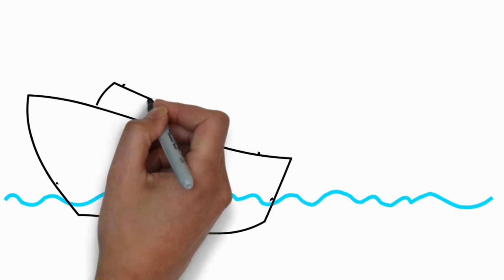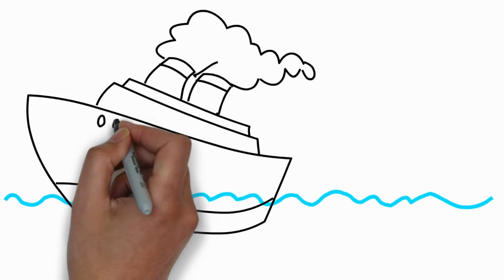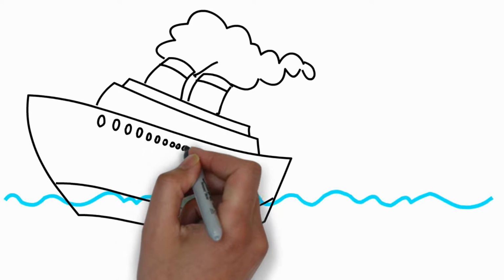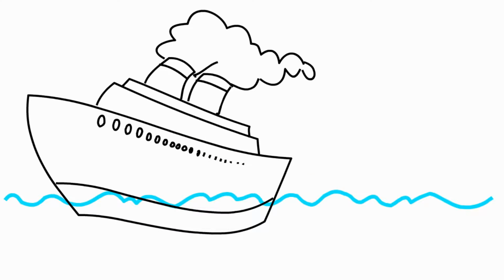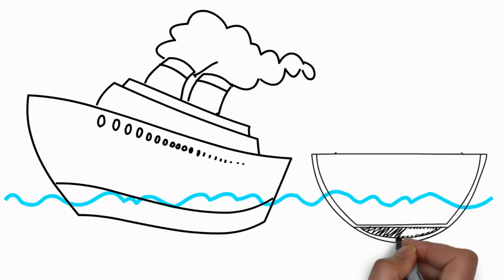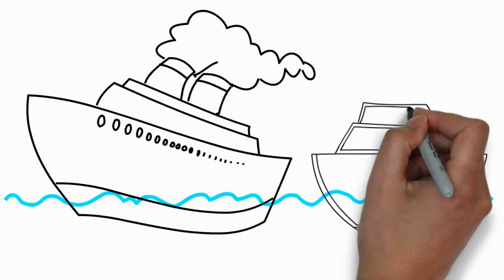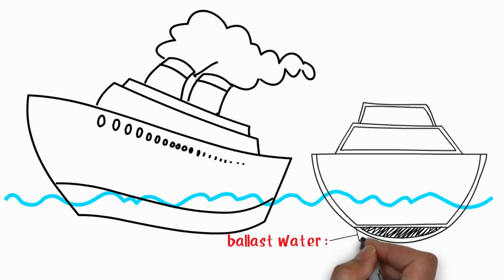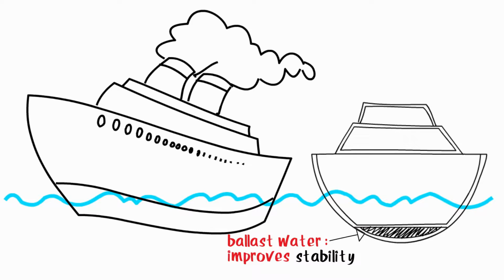Back to the ship problem. Even though a ship is very heavy, it is also very large. Most ships are full of hollow space, so they are not as dense as you might think. Because of this, the ship's density is less than water, causing it to float.